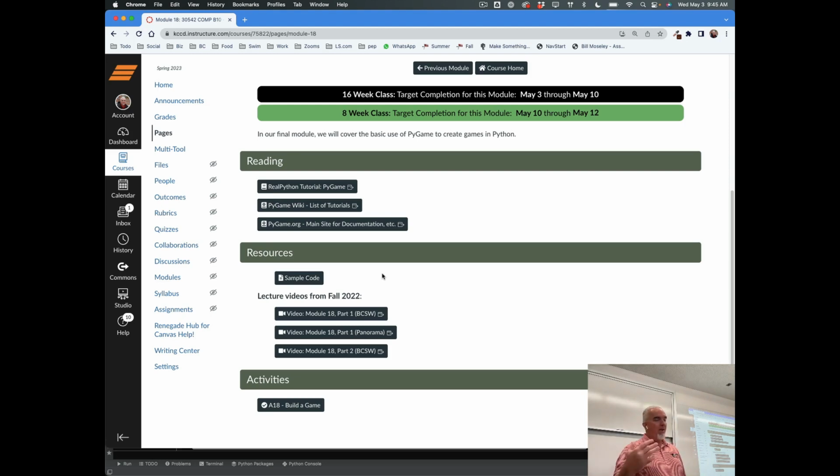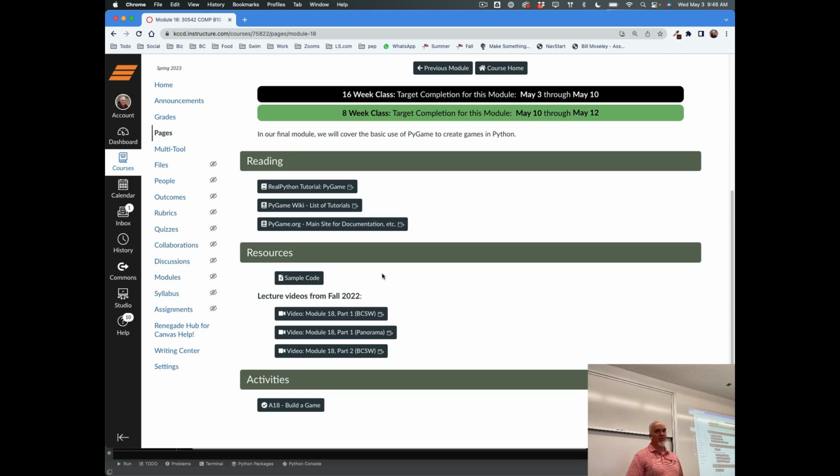And for the assignment, the minimum level of performance for this assignment is just to take this code and tweak it a little bit. Do something interesting, make it a little different, make it your own in some small way. And that will satisfy the requirements of this assignment.